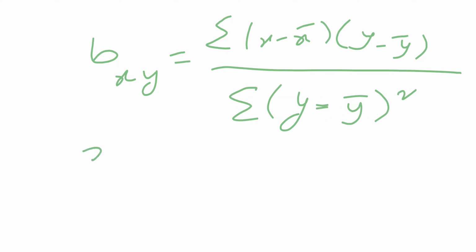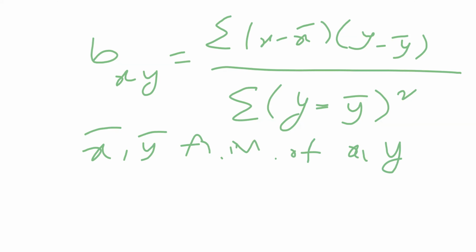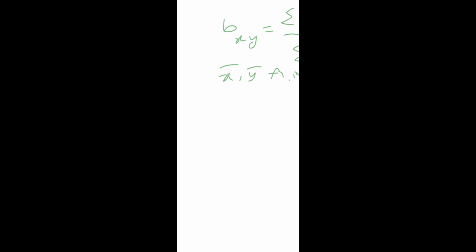Here x bar and y bar are the arithmetic means of the two variables x and y.